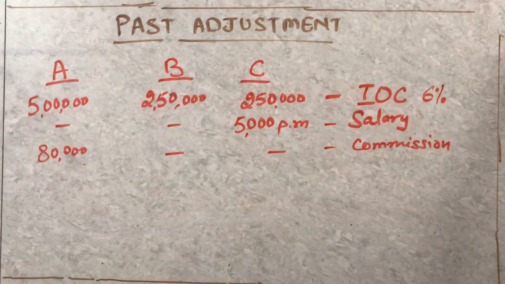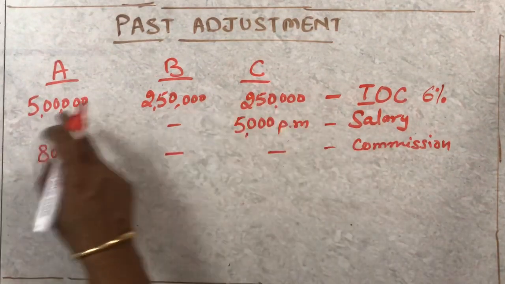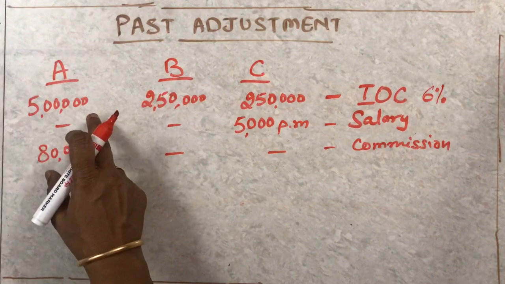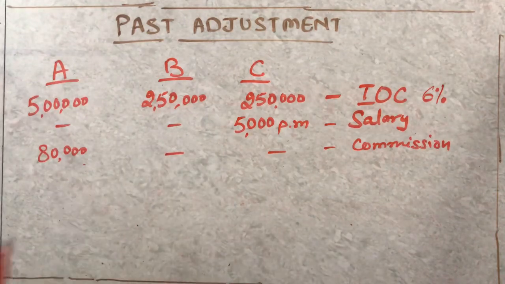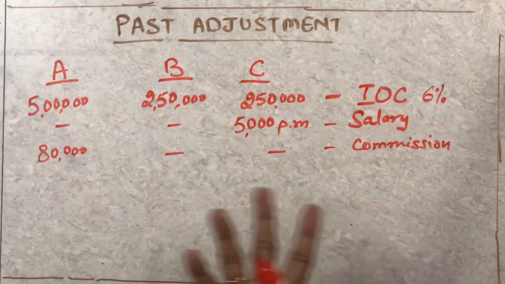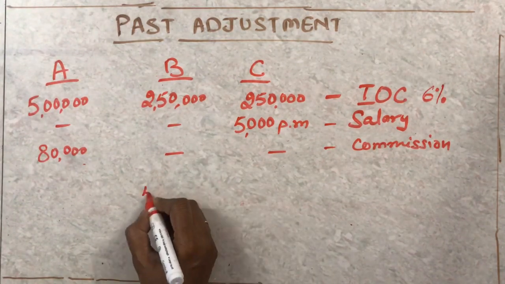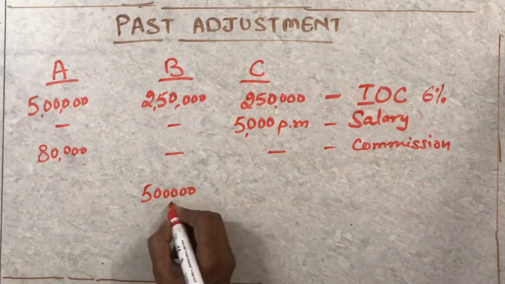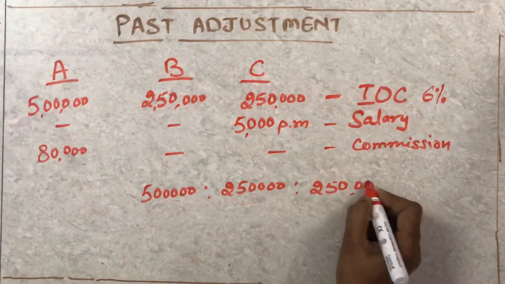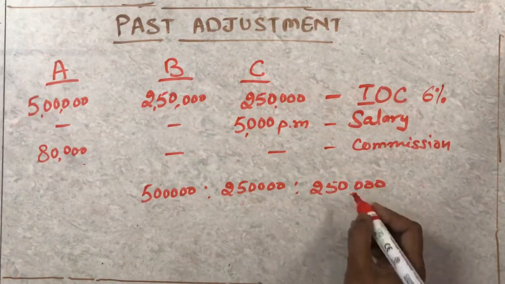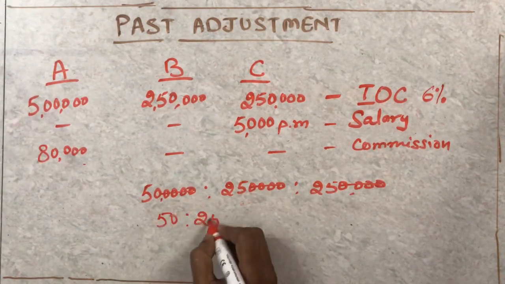And then the profit sharing ratio among all the three partners is on the basis of their capital. That means the ratio between the capital is actually their profit sharing ratio. I hope most of you will know, but just in case you have any doubt, I'll clarify. 5 lakh is to 2 lakh 50,000 is to 2 lakh 50,000. You have to simplify this. If I cancel 4 zeros in each, you are left with 50 is to 25 is to 25.